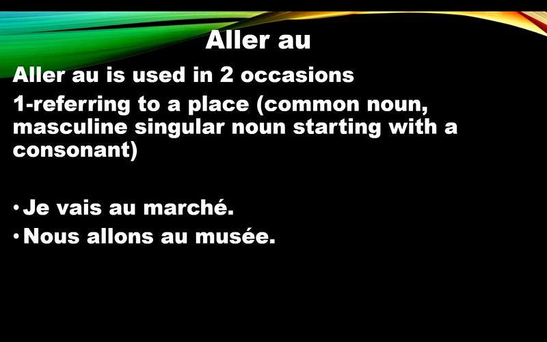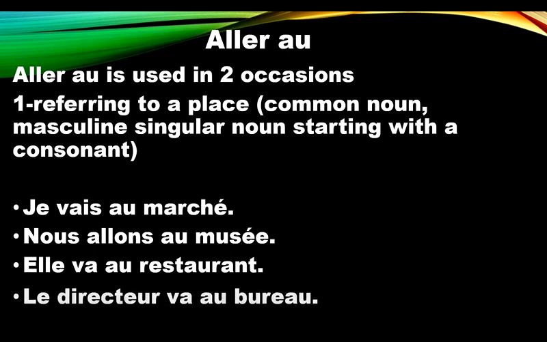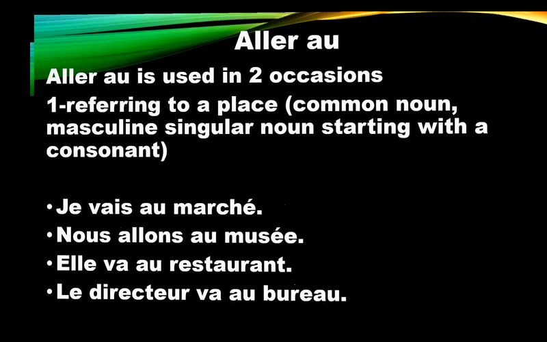Nous allons au musée. Musée, the museum. Elle va au restaurant. Le directeur va au bureau. So marché, masculine, musée, masculine, restaurant, masculine, and bureau also a masculine noun. And they all start with a consonant.